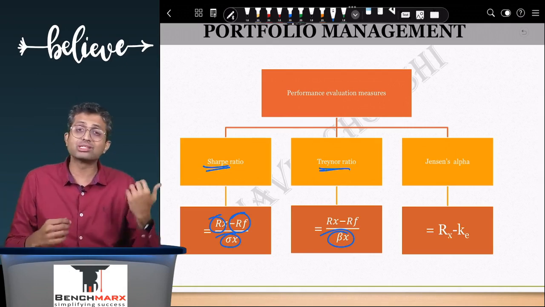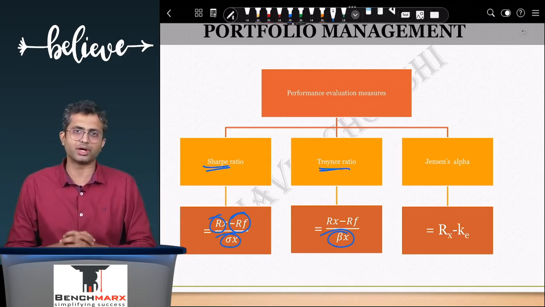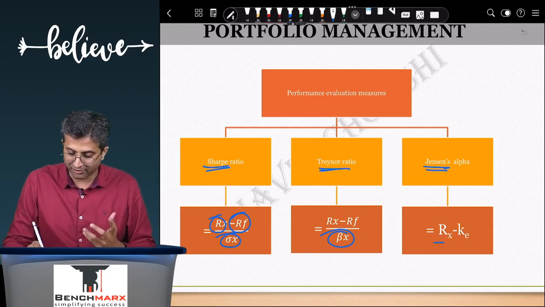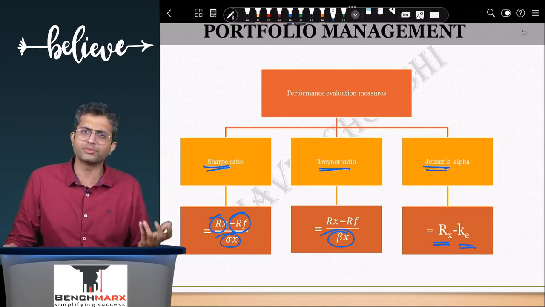And hence Sharpe ratio is generally considered to be superior to the Treynor ratio when it comes to general fund manager evaluation. The last method is also called Jensen's alpha, where you take the actual return of a fund manager and compare that with the required rate of return.